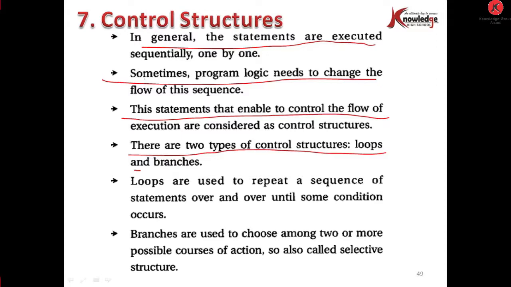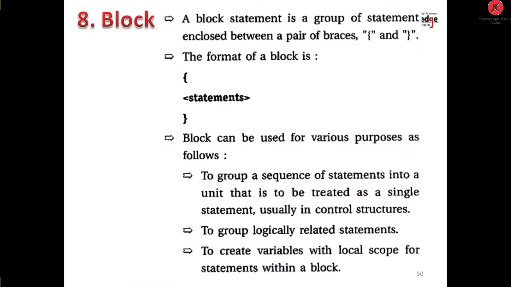Remember students, there are two types of control structure, loops and branches. Loops are used to repeat a sequence of statements over and over until some condition occurs. Branches are used to choose among two or more possible courses of action, so they are also called selective structures.